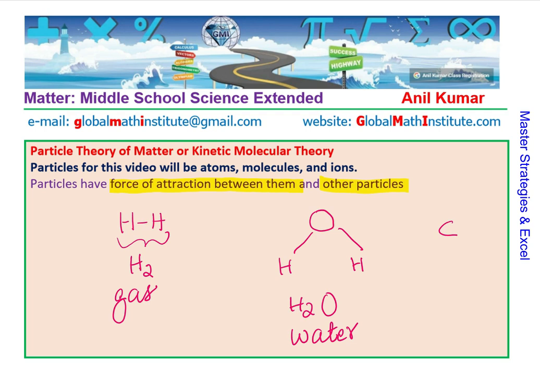Similarly, there could be other elements. Like with carbon, we can bind four hydrogen atoms forming CH4, right? So different kinds of bondings are there depending on what is the force of attraction, which is a more powerful force, right, which binds them together. Salt, which we talked about, is NaCl.